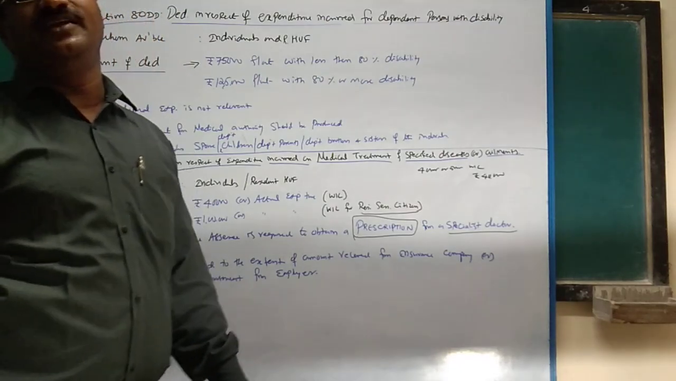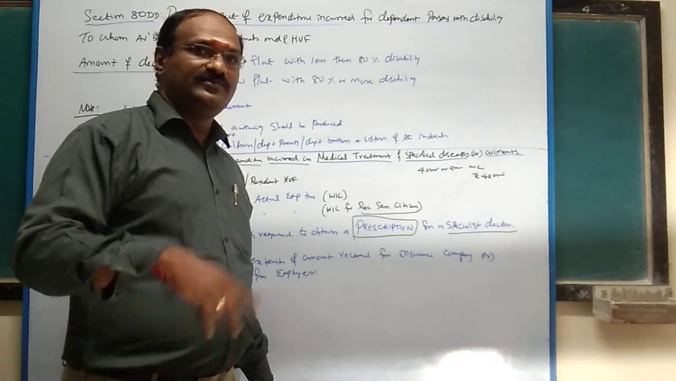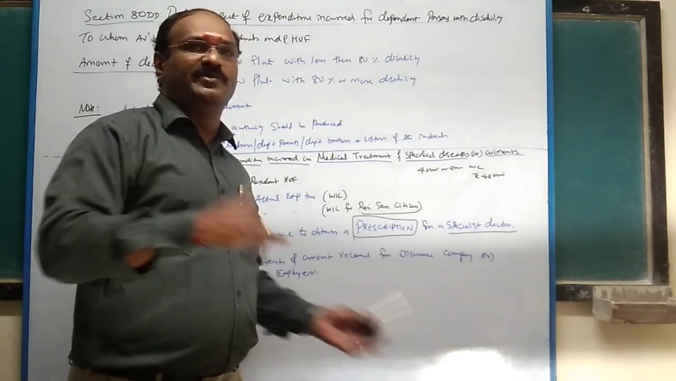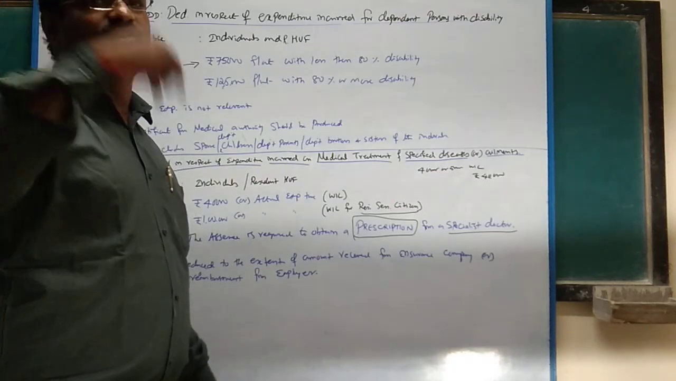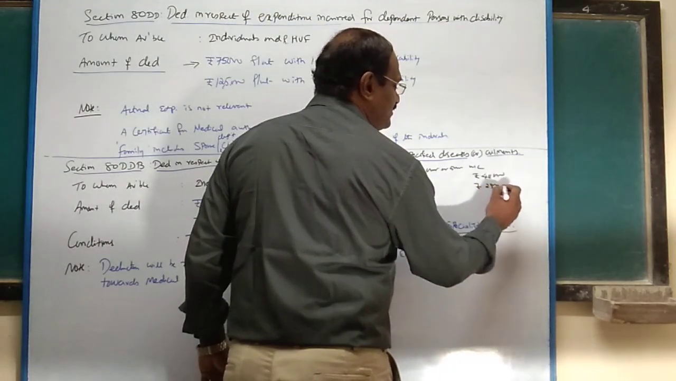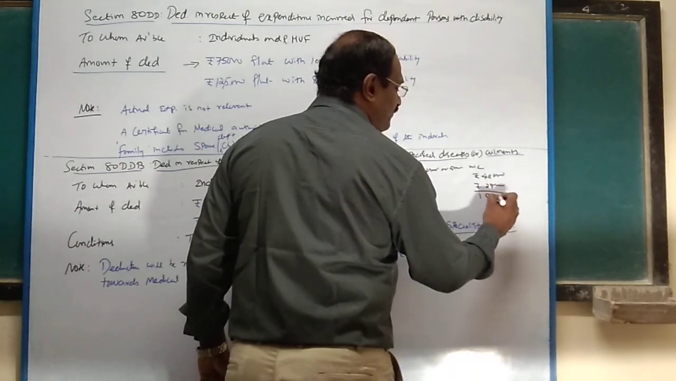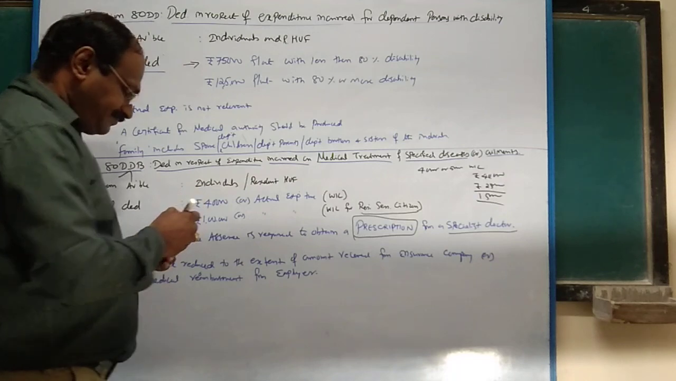But listen carefully: say you recovered 25,000 from the insurance company, or were reimbursed 25,000 by the employer, as the case may be, either medical insurance company or reimbursement. 25,000 rupees you are reimbursed. Then you can claim not 40,000, but 40 minus 25. You can claim under section 80DDB 15,000.